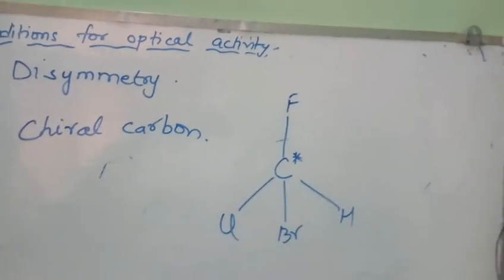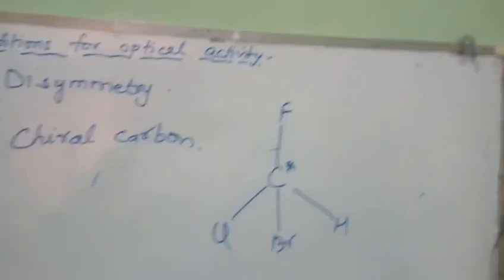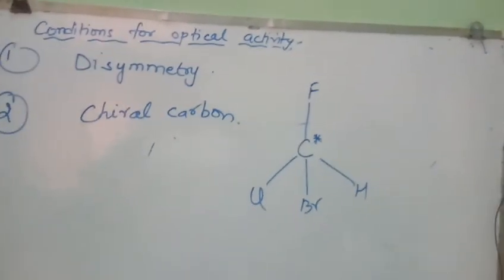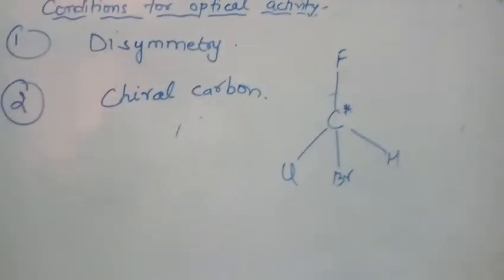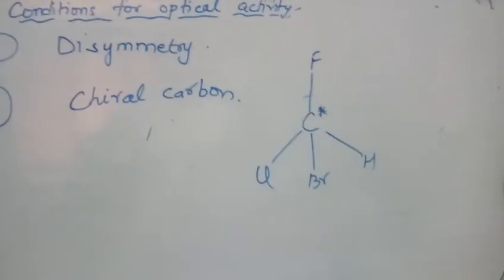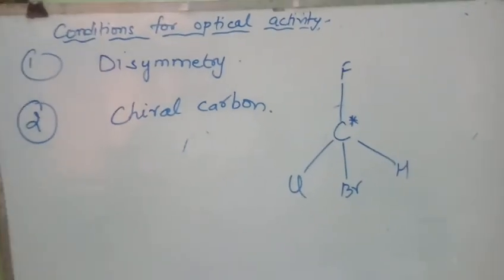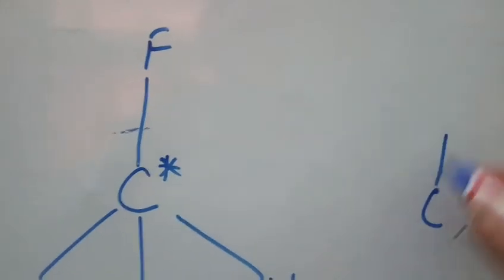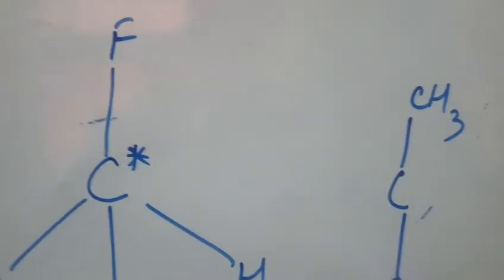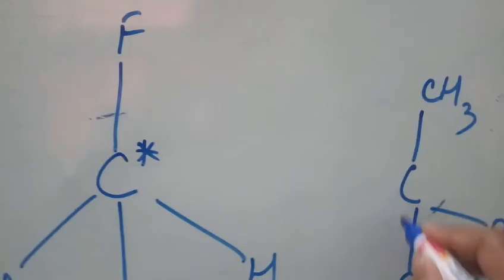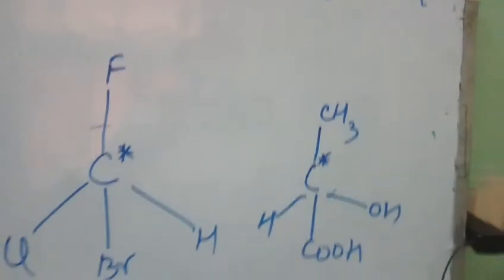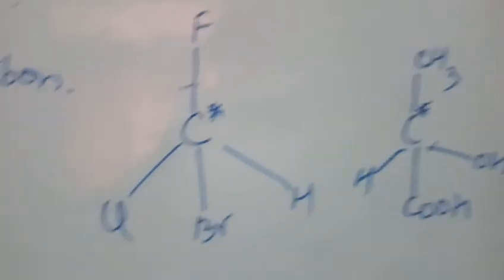But if more than one chiral carbon is there, then we have to see that it should not contain a plane of symmetry. There are many examples where more than one chiral carbon is present, but due to the presence of symmetry, they are not optically active. So disymmetric should be there, and chiral carbon should also be there. Let me give you some examples. Here, this is lactic acid, and the carbon is a chiral center, attached to 4 different groups, hence it is optically active.